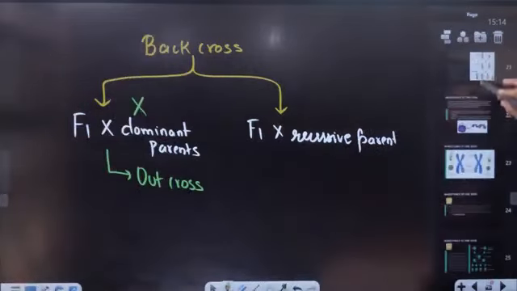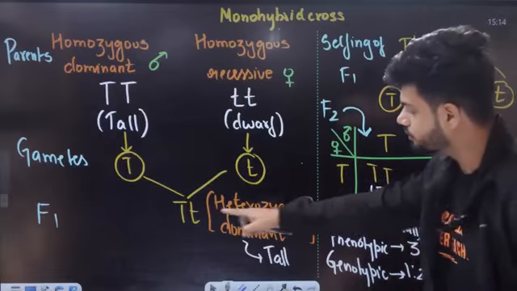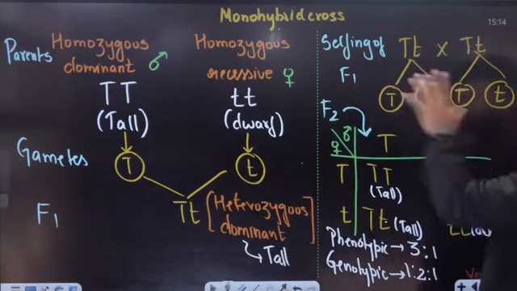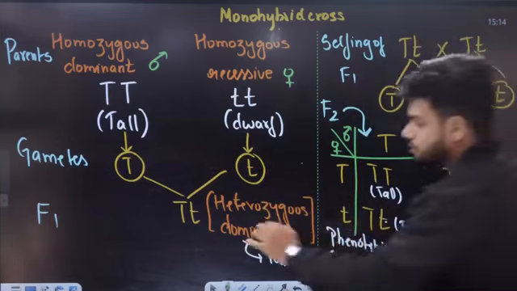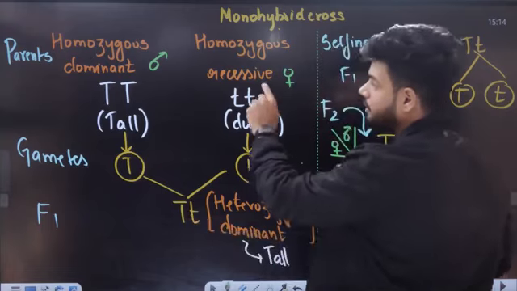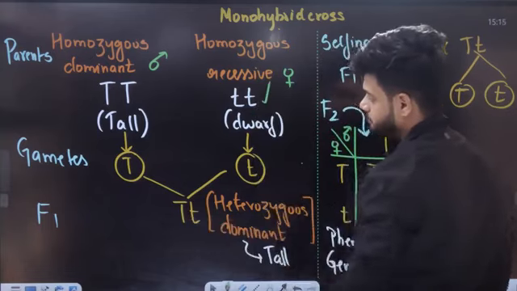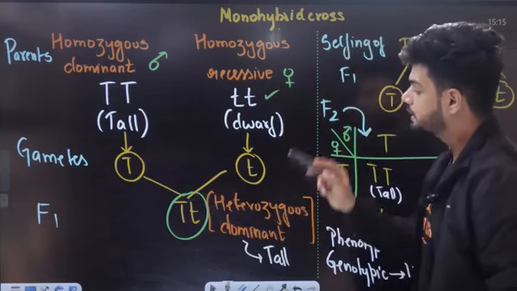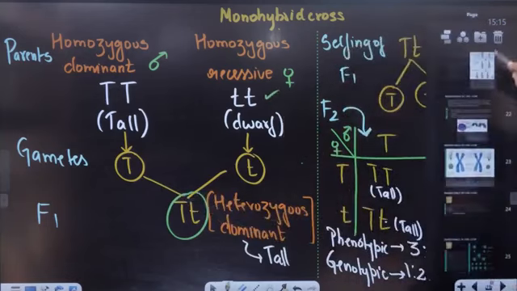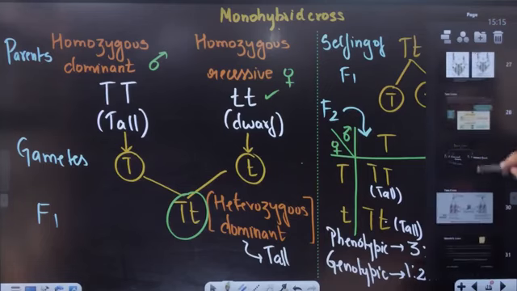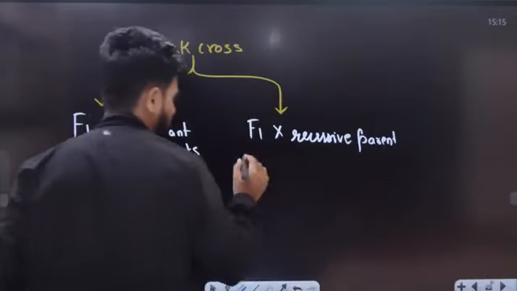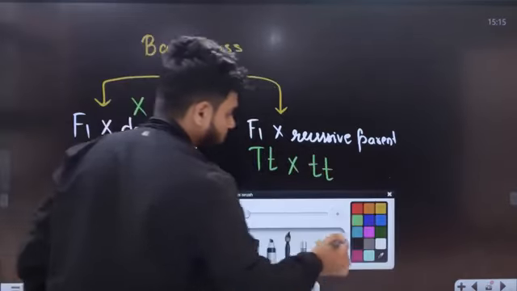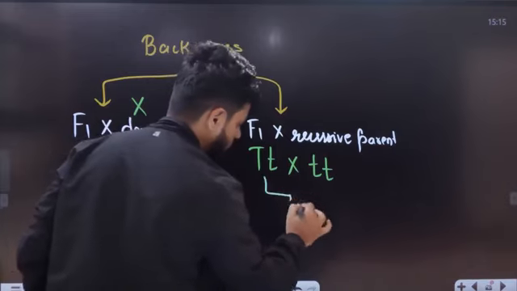Here, in this cross, you take the F1 progeny. Now, in monohybrid, you take F1 and do selfing of F1. But in a test cross, you take the F1 and cross it with the recessive parent. So if we take capital T, small t and cross it with small t, that becomes a test cross. F1 plus recessive parent, for example capital T, small t crossed with small t. Such a cross is called your test cross.